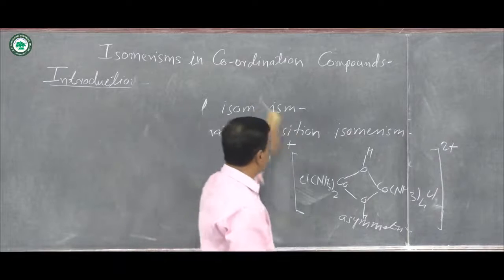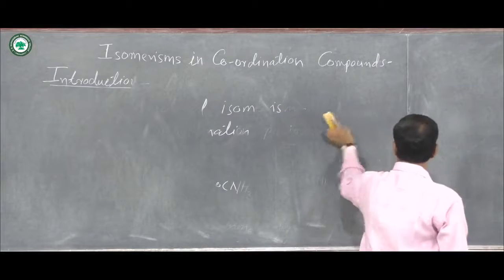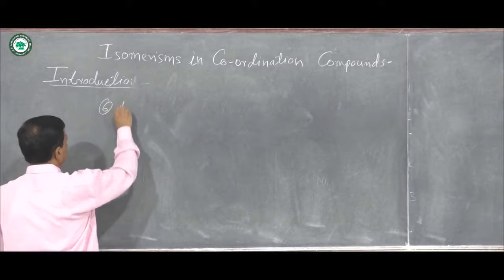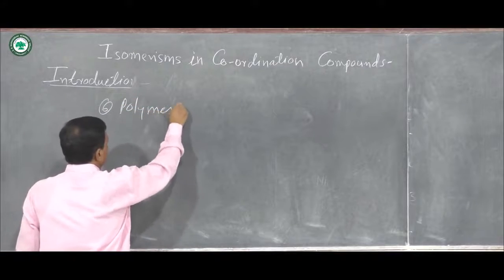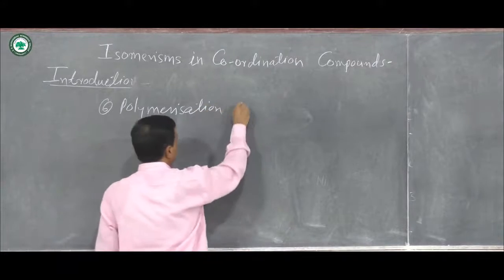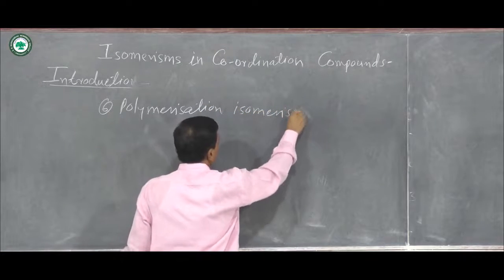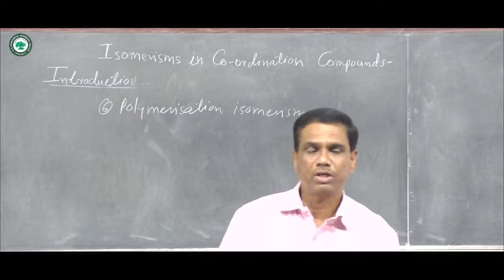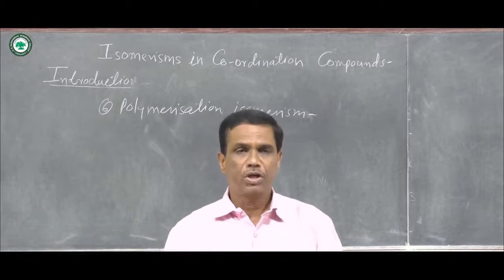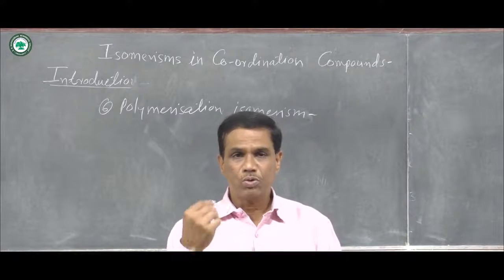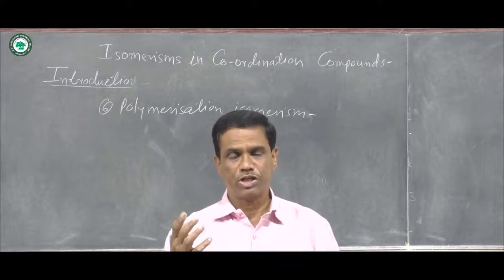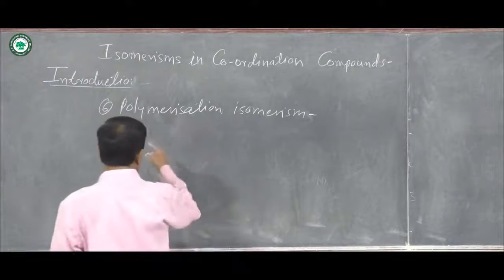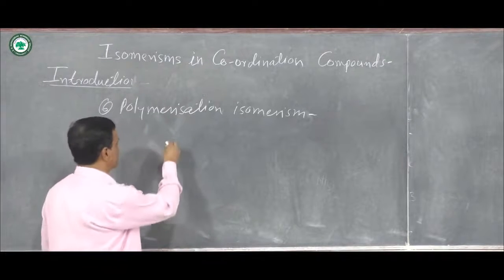Then number 6 is polymerization isomerism. In polymerization isomerism, stoichiometries, meaning their molecular weight or molecular formula ratios, are similar, but go to multiples, meaning x, 2x, 3x, 4x, etc. When stoichiometric ratios are the same, then those isomers are known as polymerization isomers.